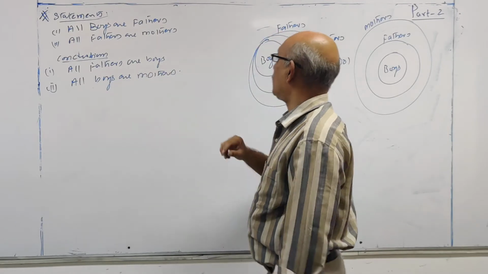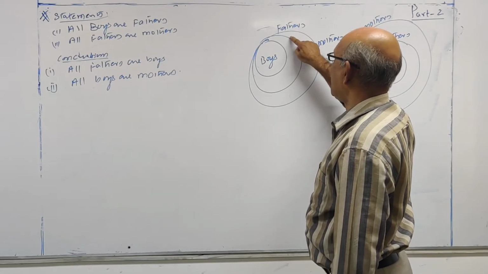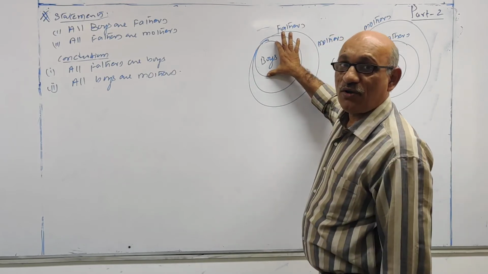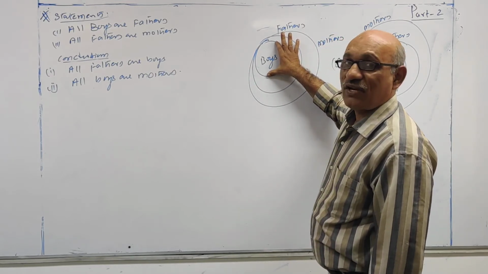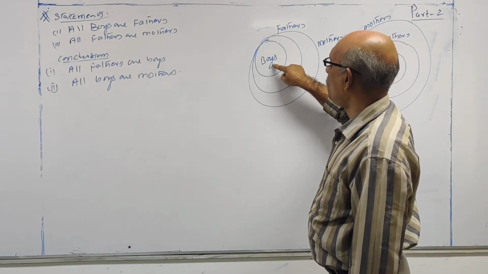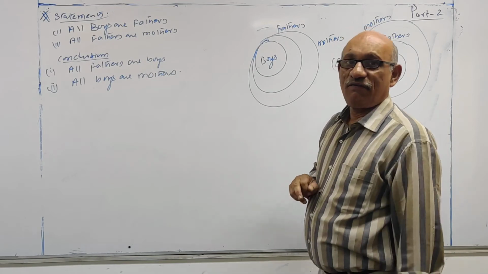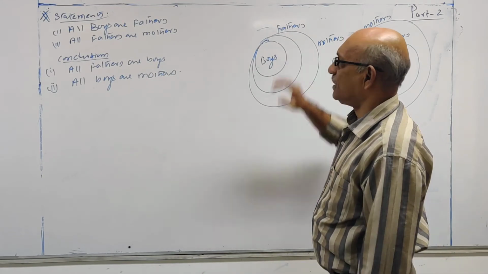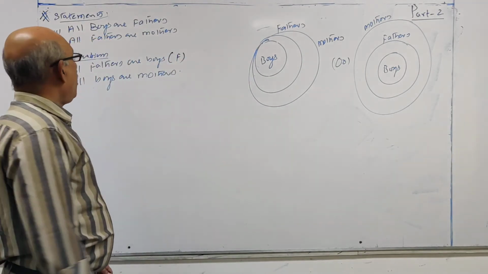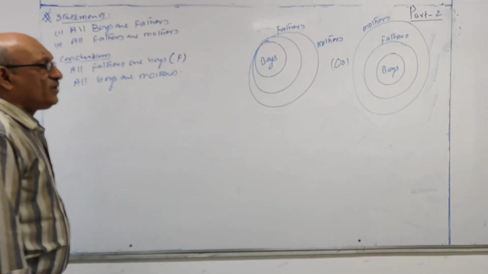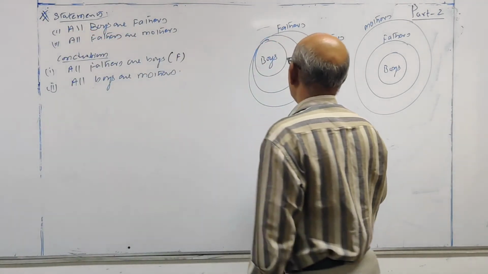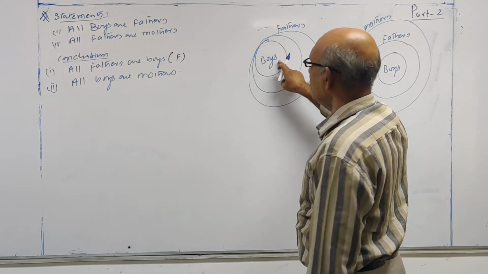All fathers are boys. Fathers is the second circle, boys is the inner circle. This part of the fathers set is boys. So fathers contains boys, boys does not contain fathers. Only this part is common. So 'all fathers are boys' is false. Next, all boys are mothers. Look at this: the mothers set contains boys.